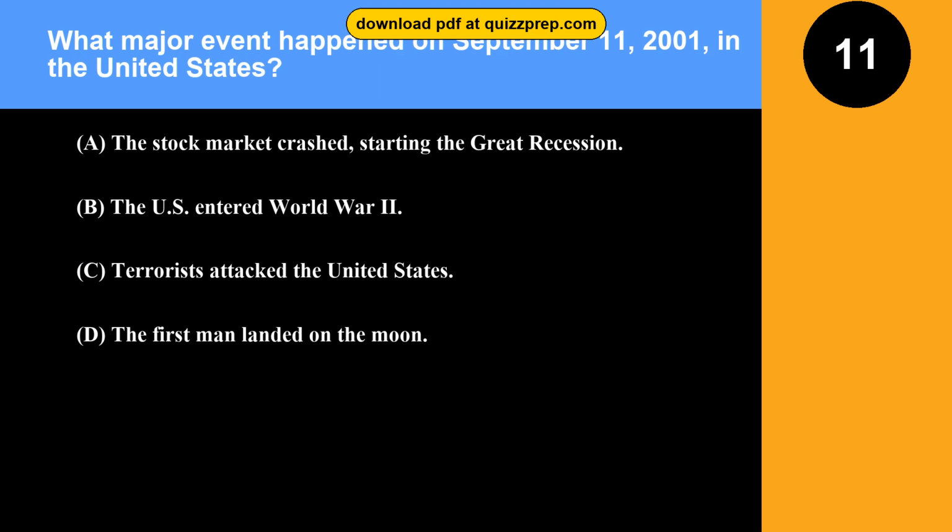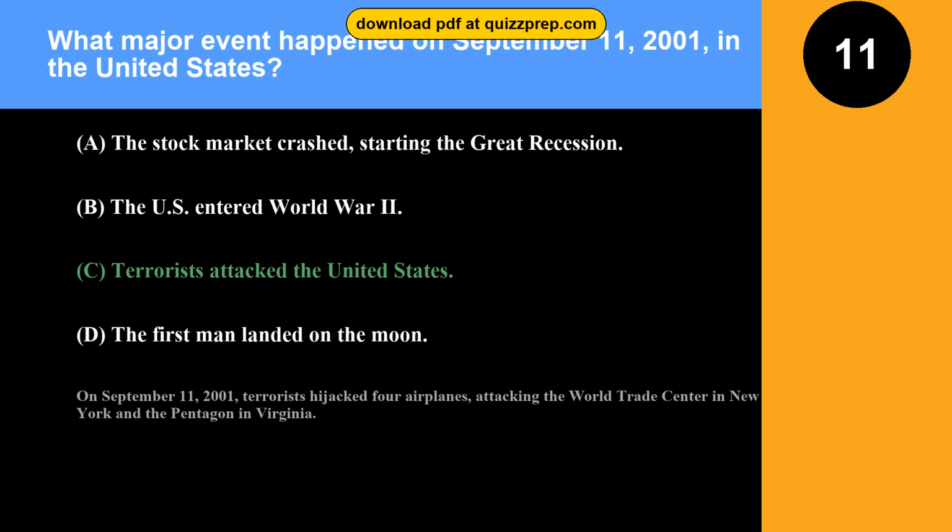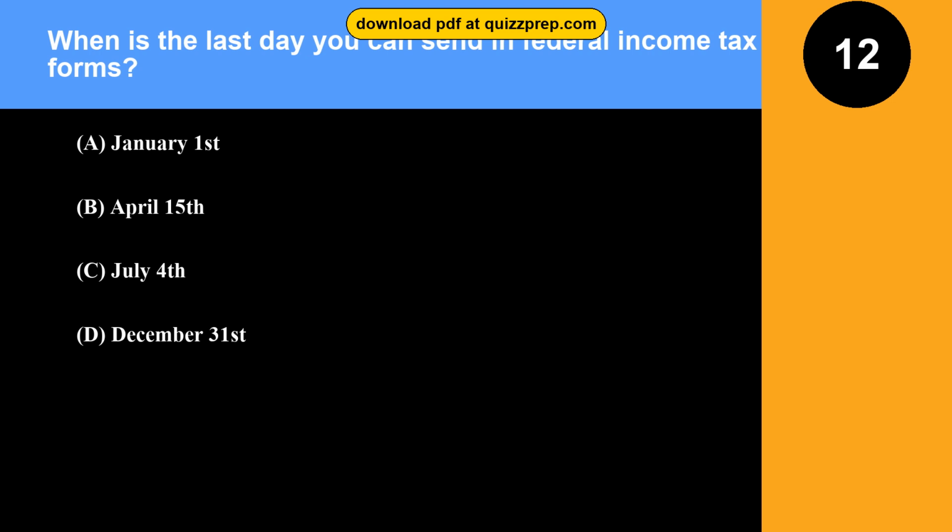Question 11. What major event happened on September 11, 2001, in the United States? Option A. The stock market crashed, starting the Great Recession. Option B. The U.S. entered World War II. Option C. Terrorists attacked the United States. Option D. The first man landed on the moon. The correct answer is option C. Terrorists attacked the United States. On September 11, 2001, terrorists hijacked 4 airplanes, attacking the World Trade Center in New York and the Pentagon in Virginia.